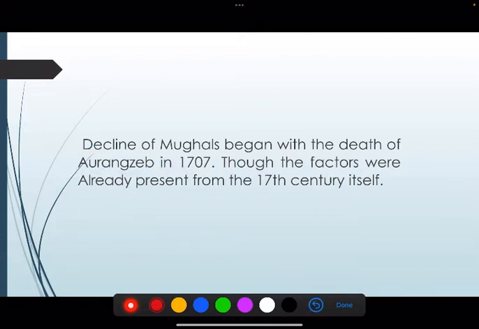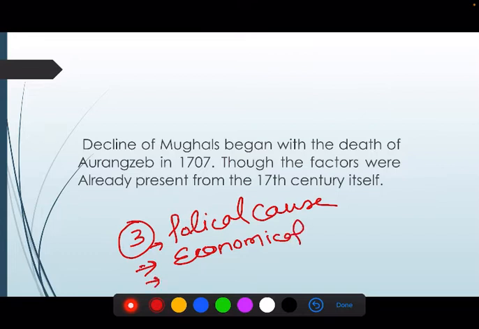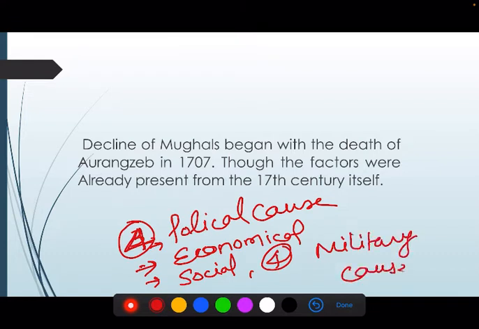We will divide the causes into four types. One is political cause. Second one is economic. Third one is social. And the fourth one is military cause. So we will discuss how these causes led to the decline of the Mughal Empire.